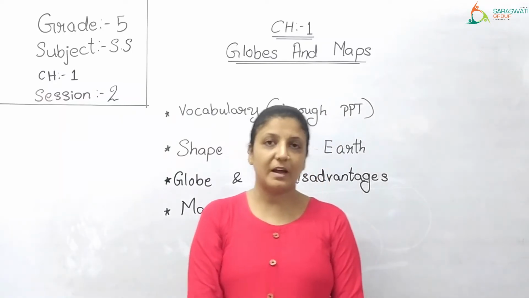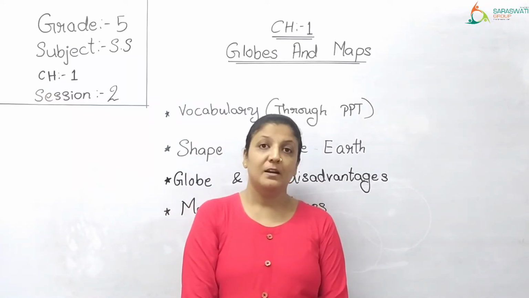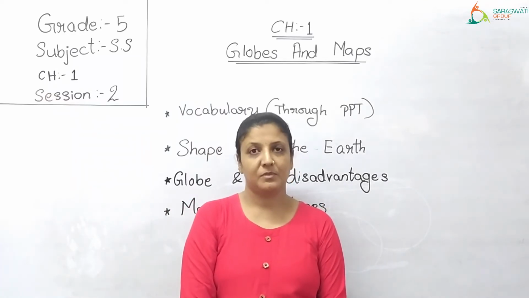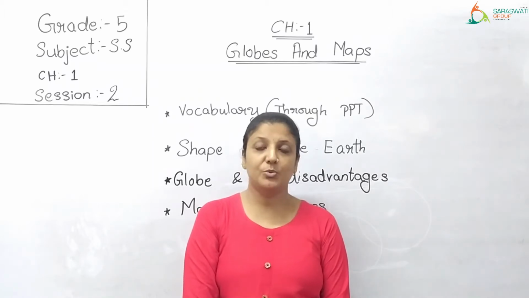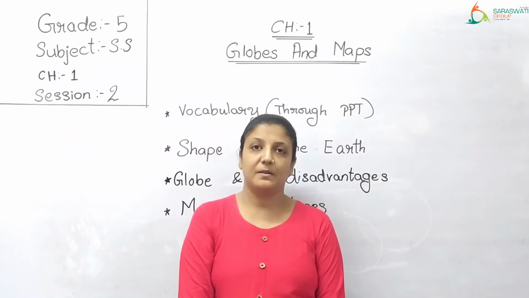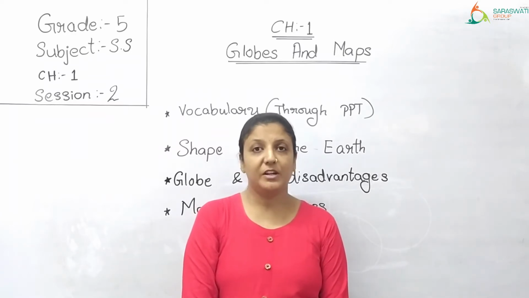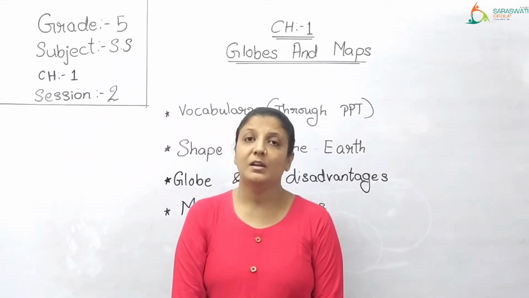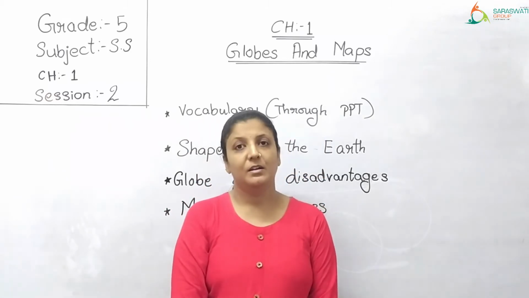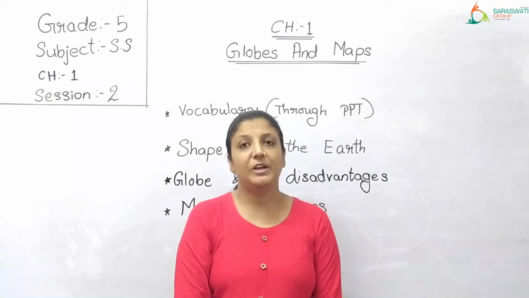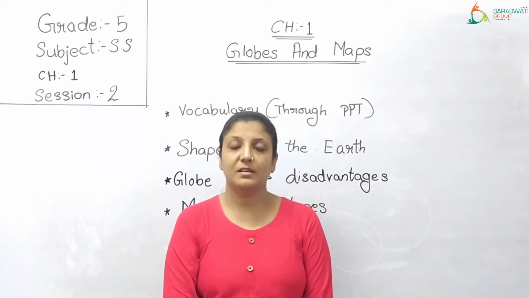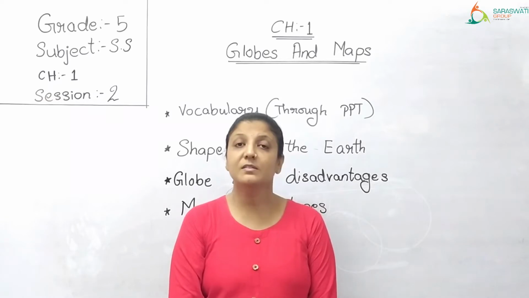And who found out that it is spherical? A Portuguese explorer whose name was Ferdinand Magellan. He started an expedition with his team in the year 1519 from Spain. He started with 5 ships. And in the year 1522, one of the ships returned back to the same place from where they had started. So this proved that earth is round or it is spherical.